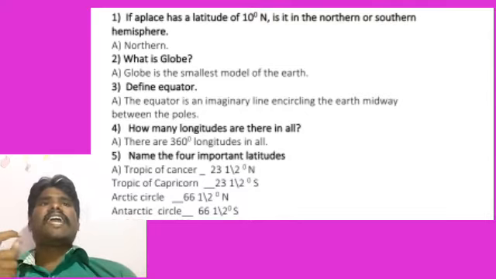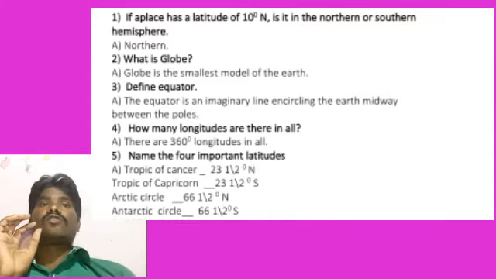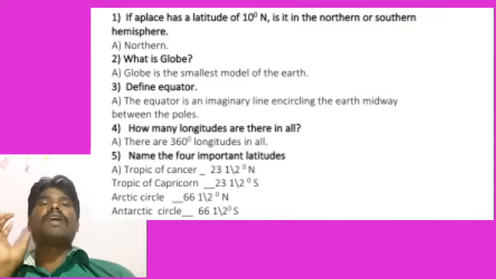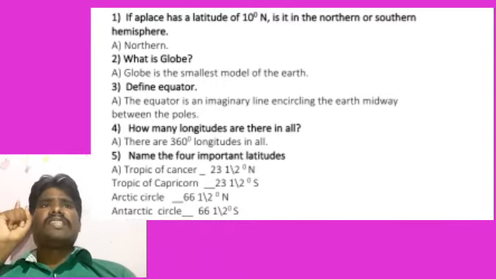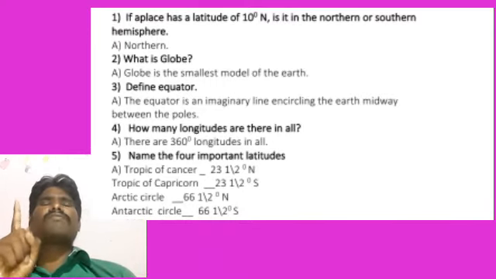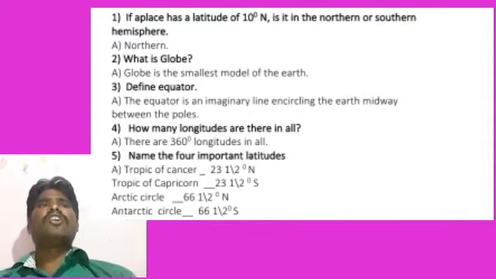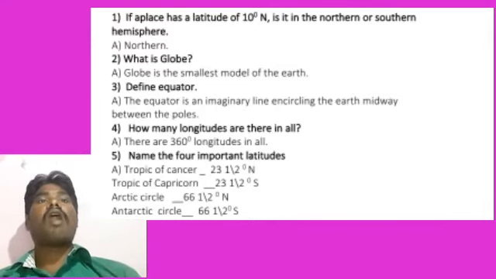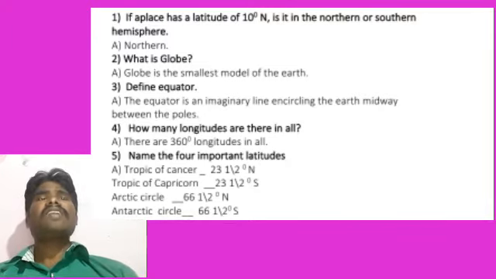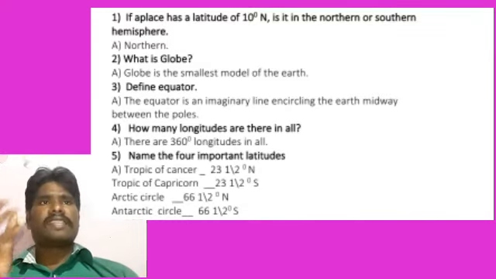What is a globe? Yes, a globe is a small model of the earth. Exactly, students. The globe is the small model of the earth. You are already getting the answer and the question also. What is a globe? A globe is the small model of the earth. Very good.